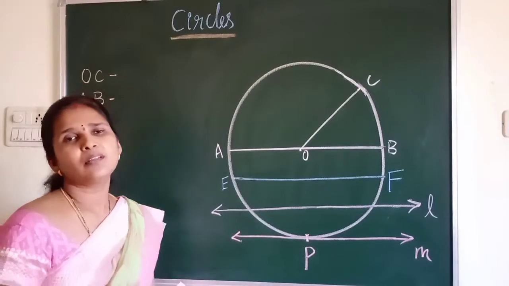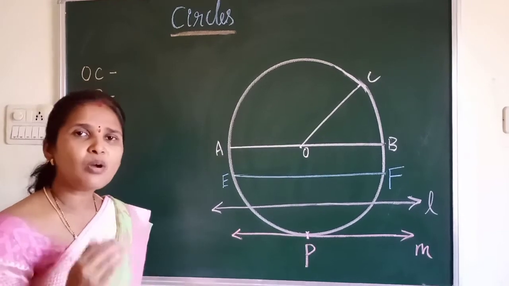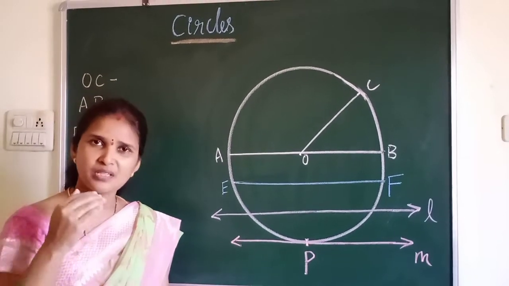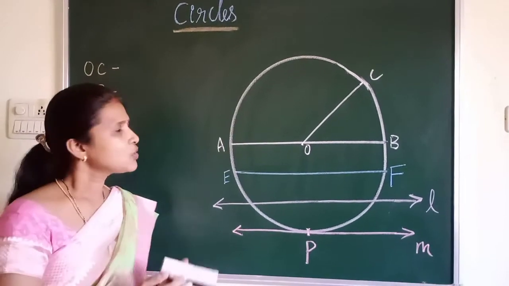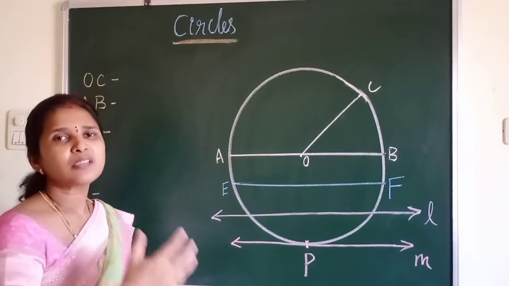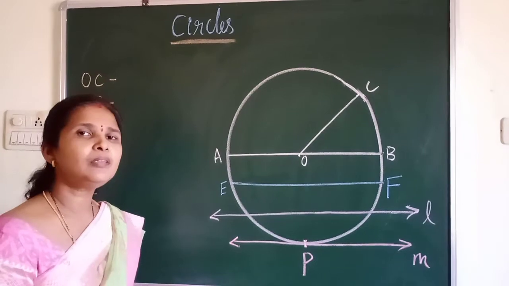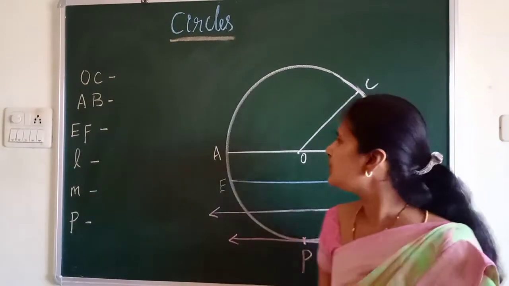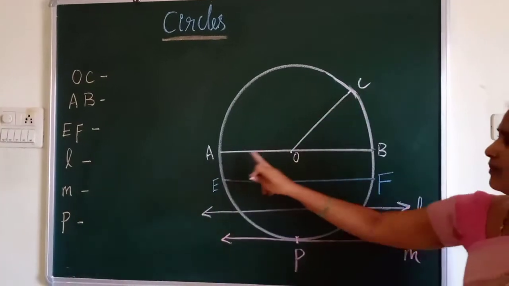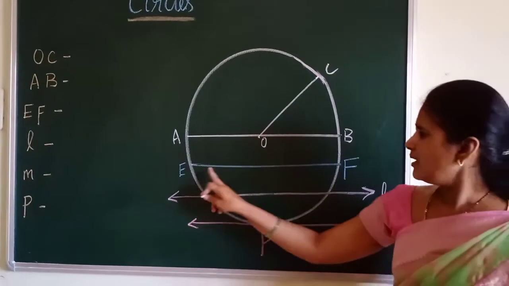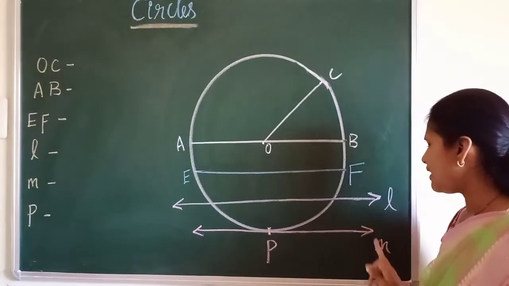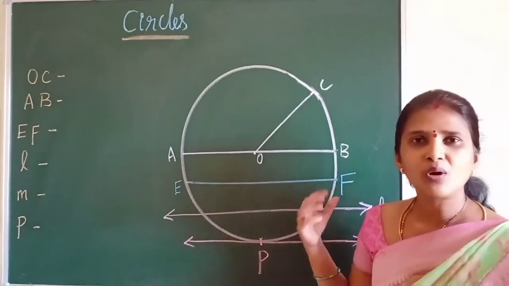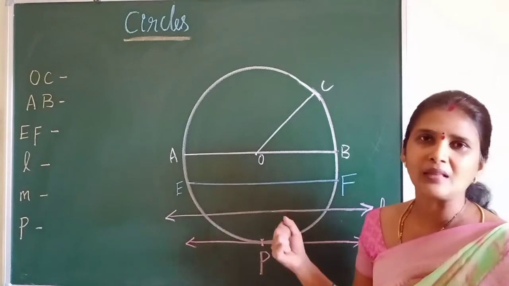Now let us do one simple activity to recall all the basic concepts which we require for this chapter. By locating them, we recall the points we learned till now. Here you can see a circle and I have marked a few things: OC, AOB, that is AB, EF, and a line L and a line M. Just see the picture and try to answer.